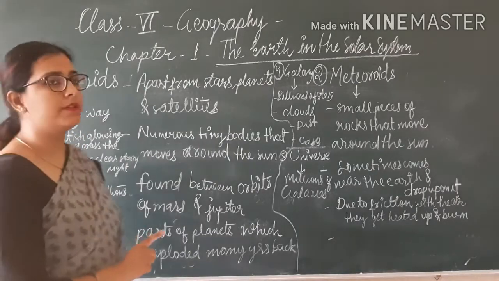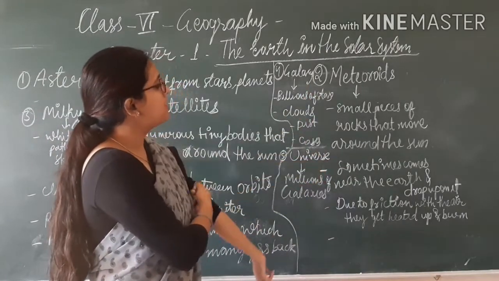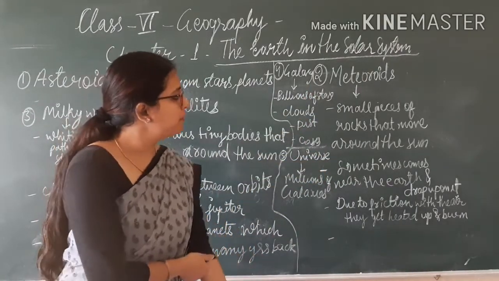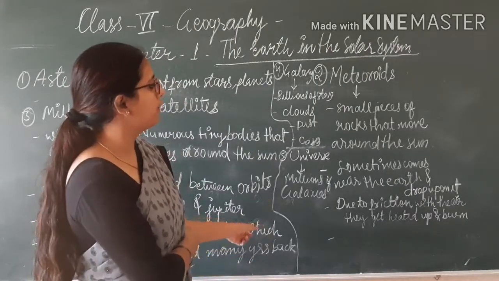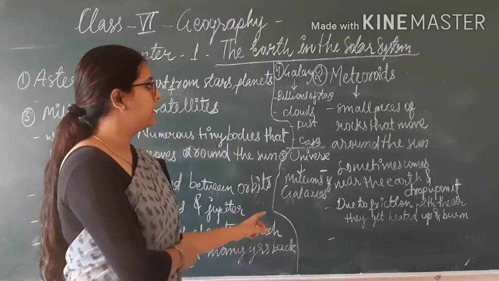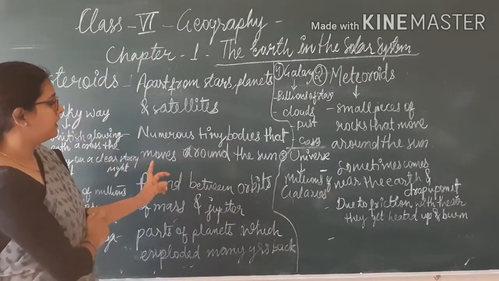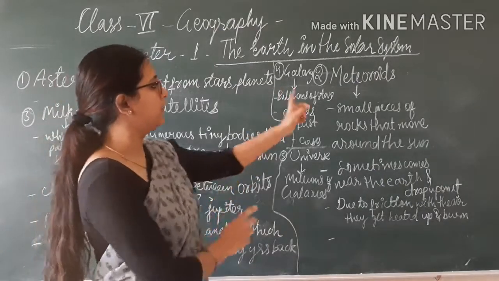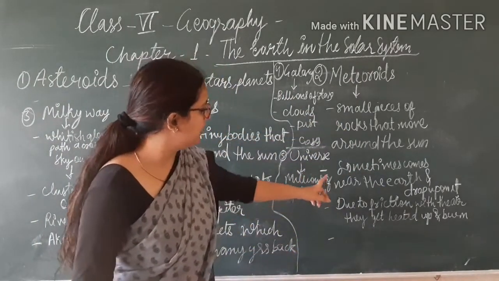Now, the second point is meteoroids. What are meteoroids? Meteoroids are small pieces of rocks that move around the sun. I told you that asteroids are tiny bodies that move around the sun, and meteoroids are small pieces of rocks that move around the sun.